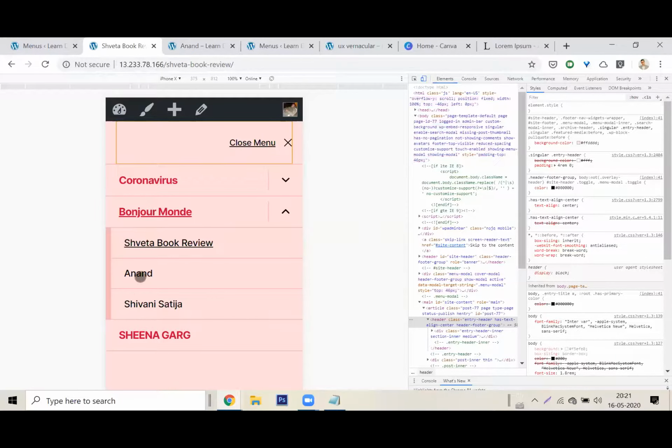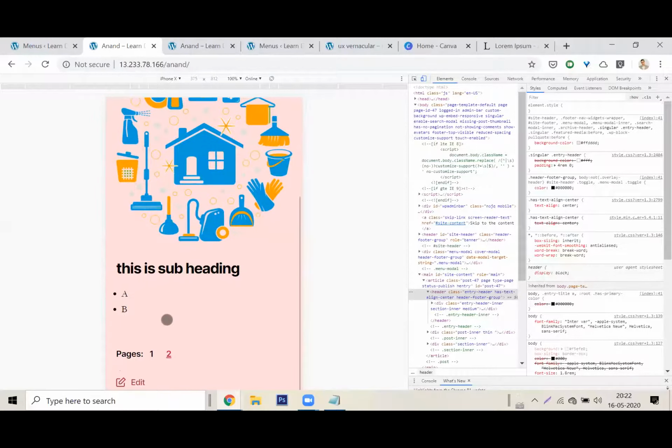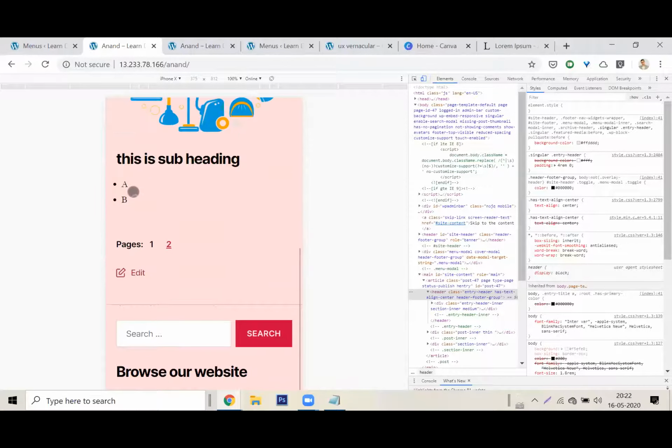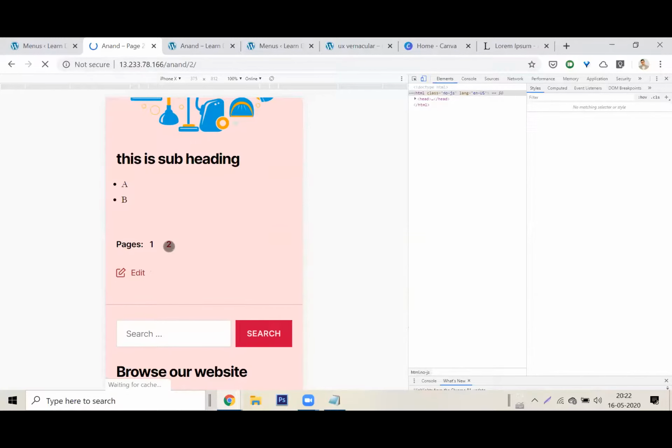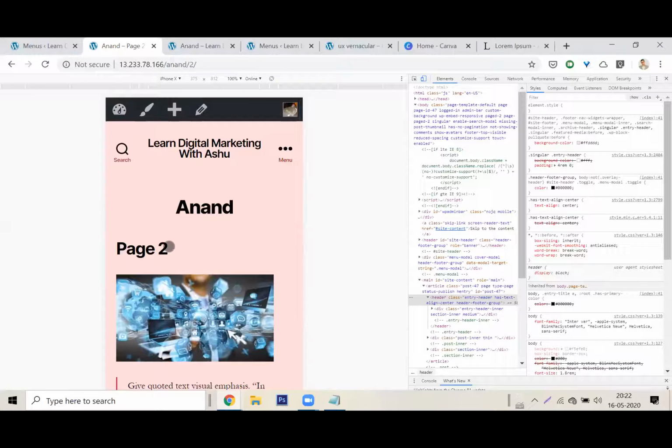Great. Let me look at Anand's page. Just checking the page. Your first page, Anand. Congratulations. Wow. Okay. So Anand has used a list 1, 2. Oh, Anand has also used pagination. So he's put a page break, page 2. You've seen sometimes in blogs there is a page 1, page 2, page 3, page 4. Right? Anand has experimented with pagination as well.